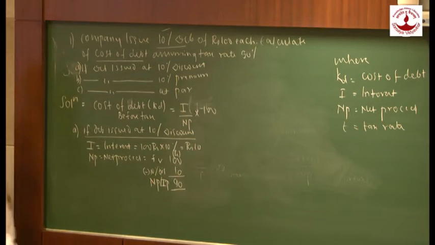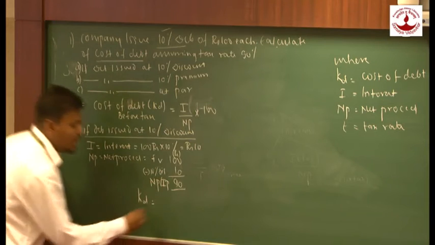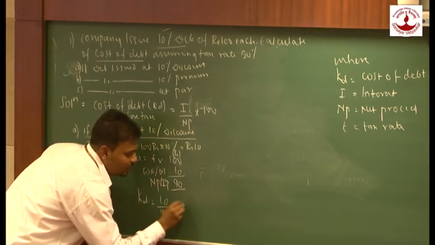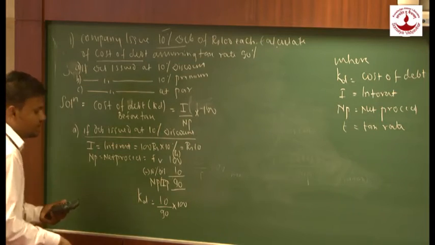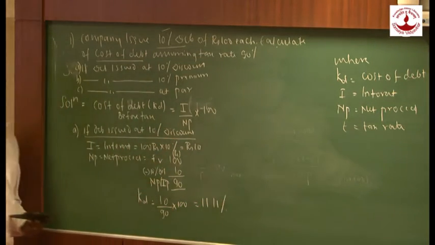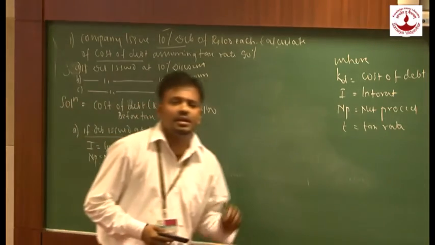So how are we going to determine the formula? That is KD is equal to I upon NP into 100. What is my I? My I is 10 upon 90. So what will be the answer? The answer would be 10 upon 90 into 100. It will be 11.11%.